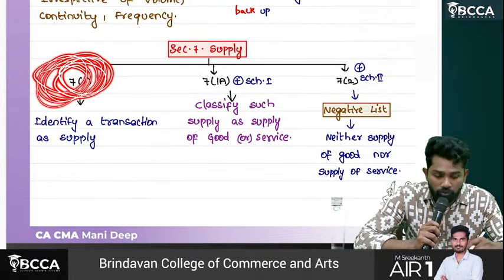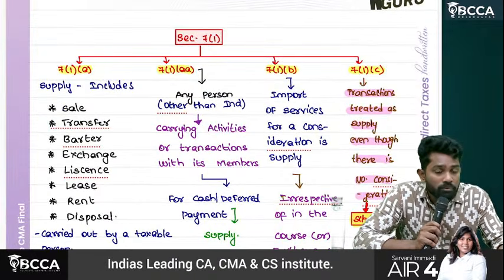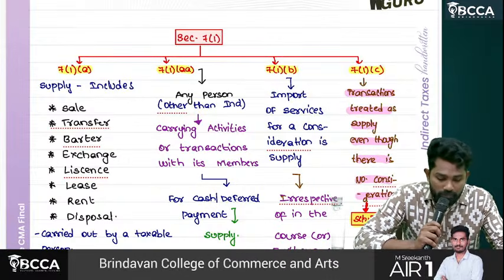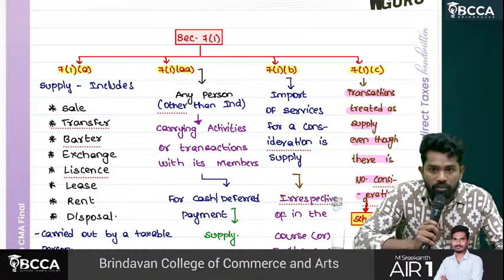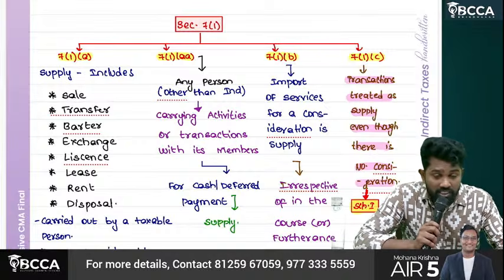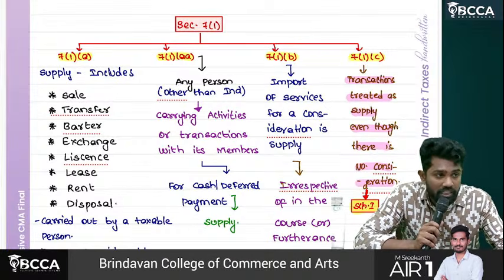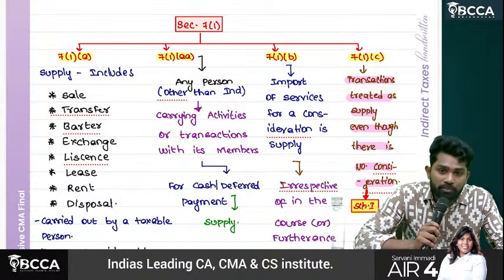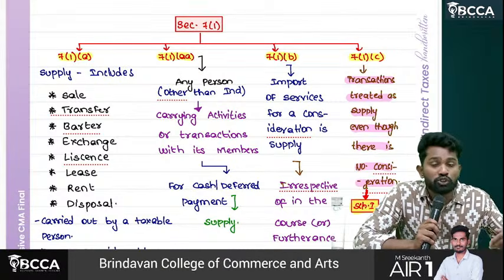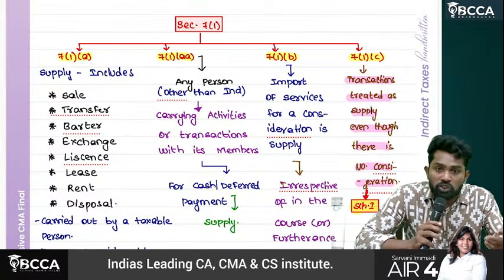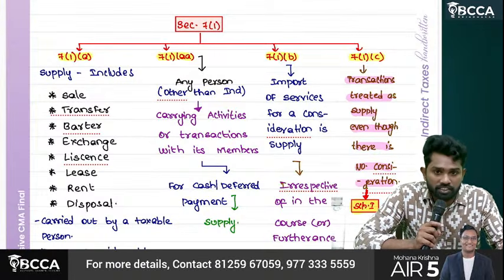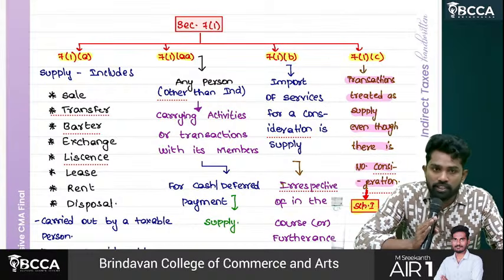So first we started discussing what? 7 subsection 1. Under 7 subsection 1 we have 4 parts: clause A, clause AA, clause B, clause C. 7 subsection 1 clause A: supply includes sale, transfer, barter, exchange, license, lease, rental, disposal. What does disposal mean? Once again I am repeating. Sale means your normal stock, whatever your usual stock is; if you sell that, that is called sale.